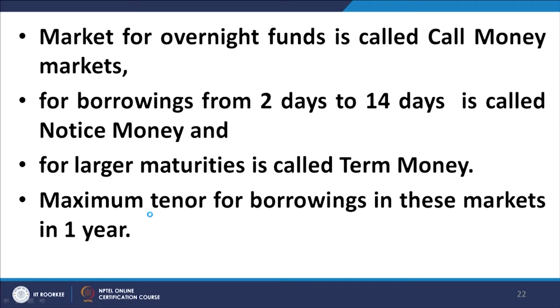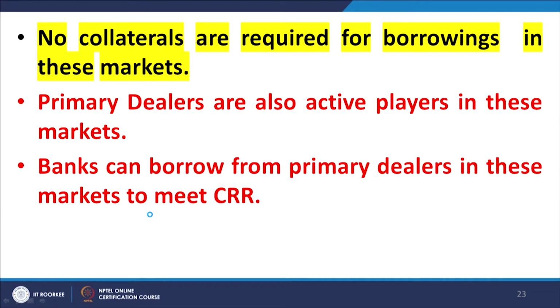For borrowings from 2 days to 14 days, that market is known as the notice money market, and for larger maturity borrowings and lendings, the market is known as the term money market. The maximum period for which borrowings can be made in this particular market is 1 year. The important feature of this market is that no collateral security is required for borrowings in these markets.